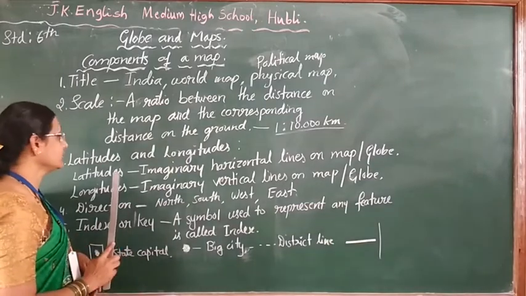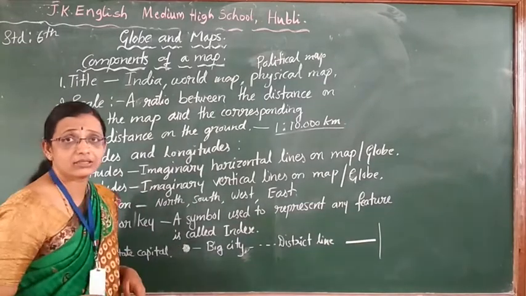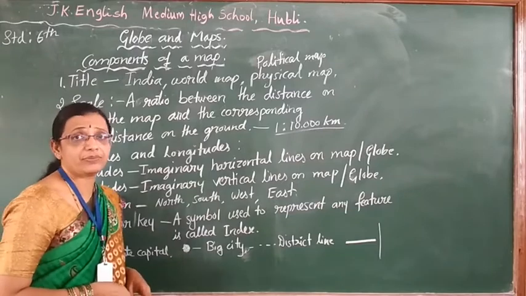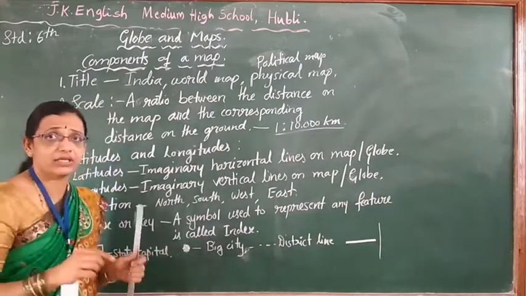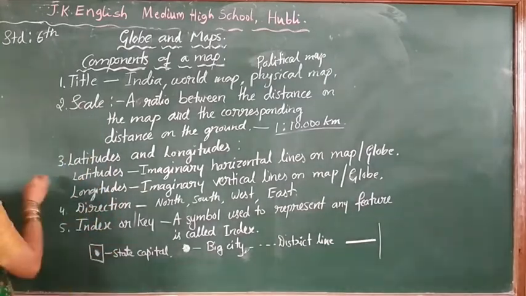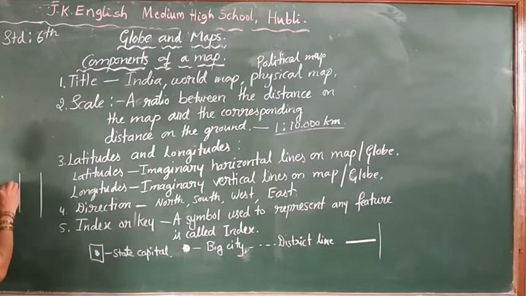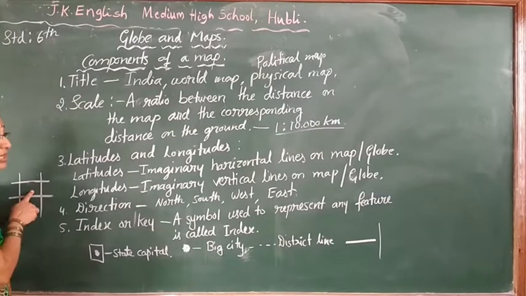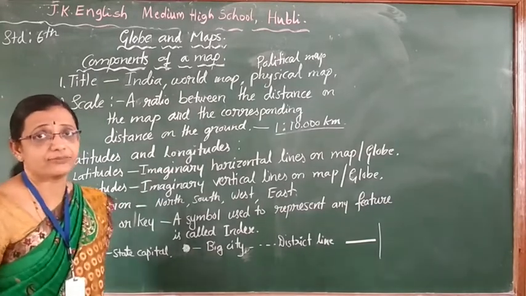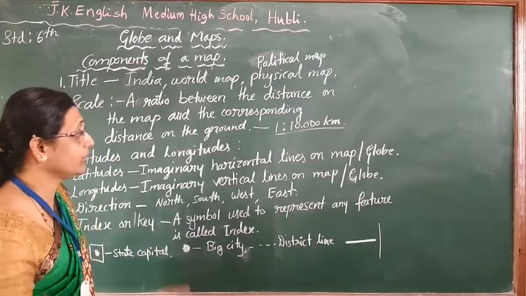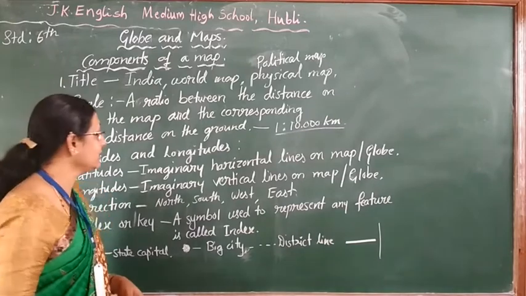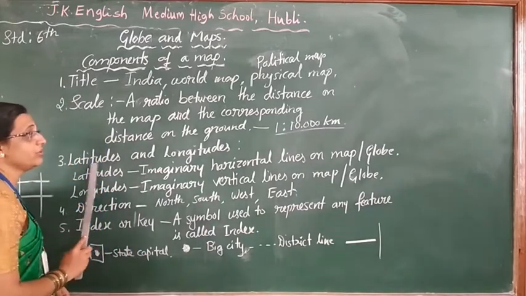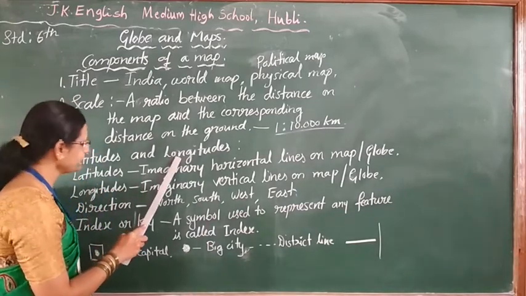Why are they making these horizontal and vertical lines? To locate the place. They will make the grid. See, 2 lines are drawn like this. One horizontal and 2 vertical lines give you a block. By this only you get the location of the place. For that purpose, both on the globe and map they have the vertical and horizontal lines. They are called the latitudes and the longitudes.